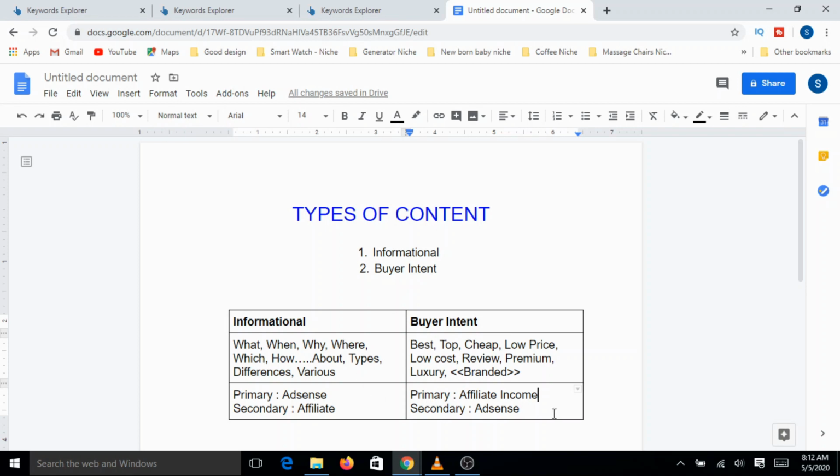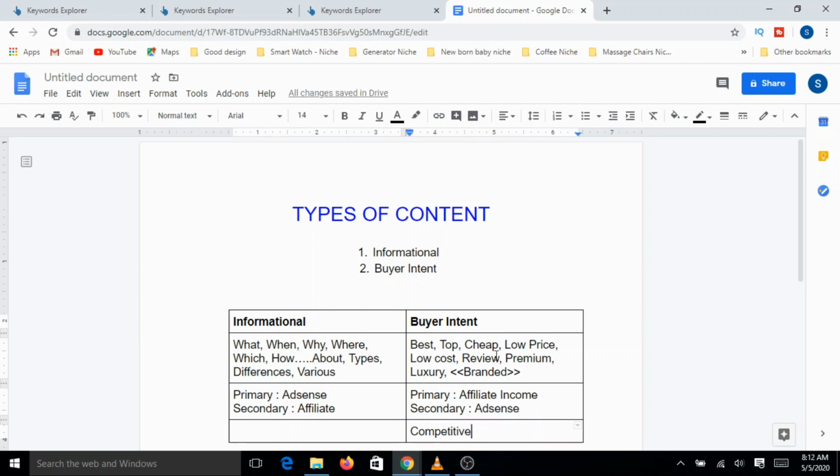So another important thing that you need to keep in mind is the buyer intent is always competitive, okay. Keep that in mind. Though your keyword difficulty is less, still keep in mind the competition for this is going to be pretty high.